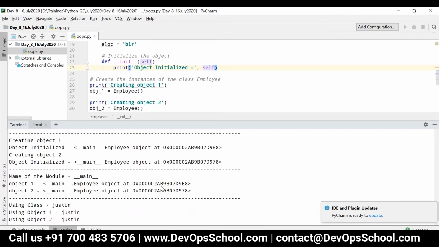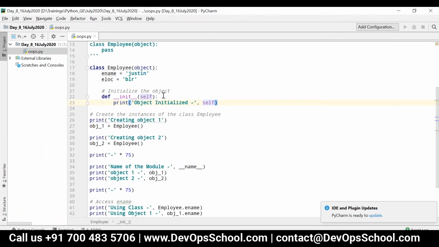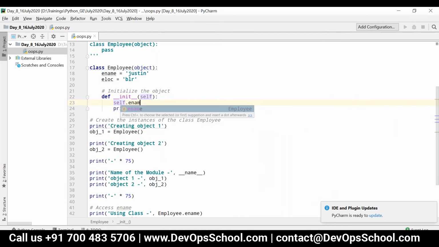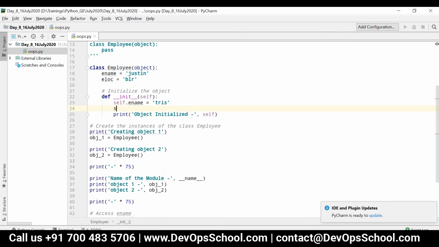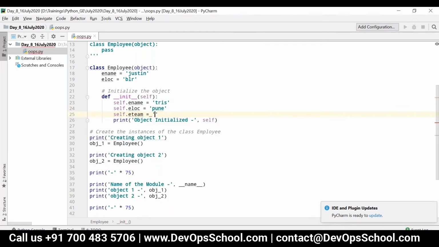All right, so now I can create the instance variables. Instance variables are the variables which are specific to that particular instance, which are unique to that instance. So I can say self.ename is equal to Tris, self.eloc is equal to Pune, and self.et is equal to testing.